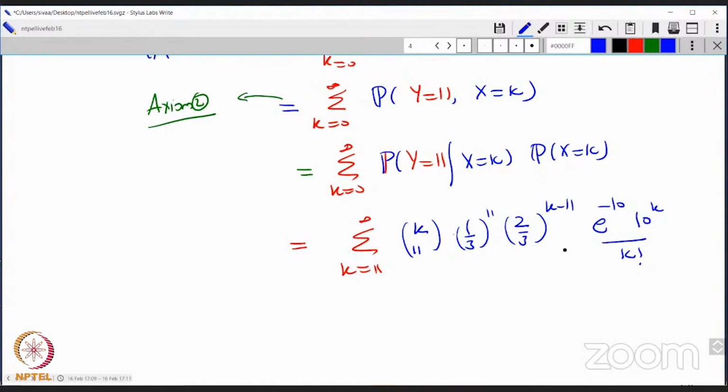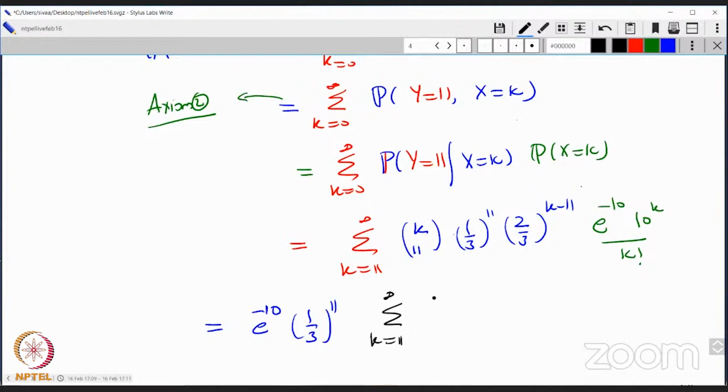That's easy. But now, how do you evaluate this sum? So let me mark this in green. All you have to do is take it out. You put e to the minus 10 outside. That's a constant. That doesn't depend on k. And also 1/3 to the 11 doesn't depend on k, so you can bring it out. And what I have is the sum from k equal to 11 to infinity.